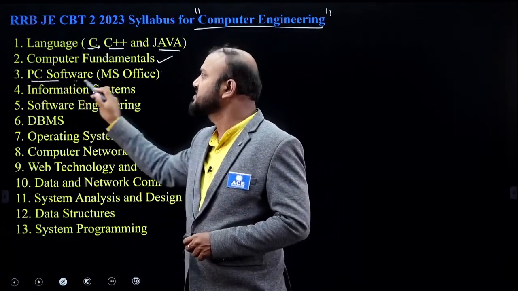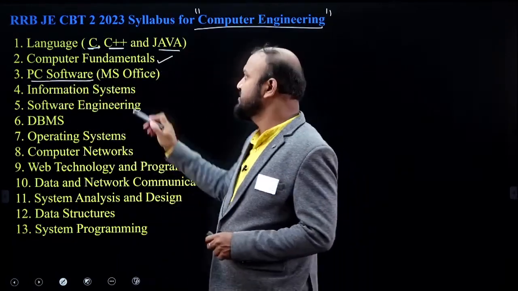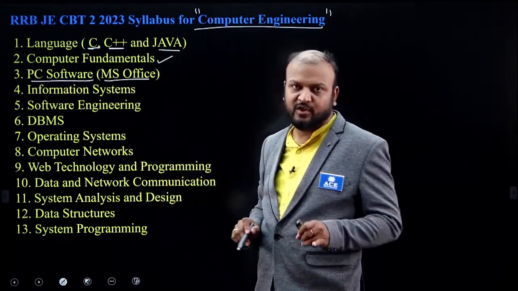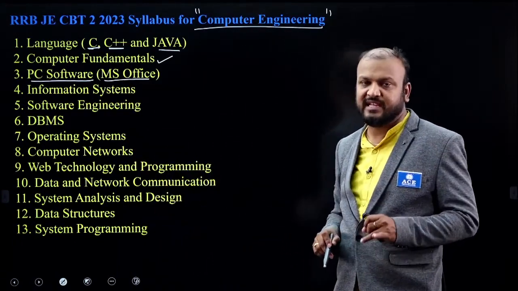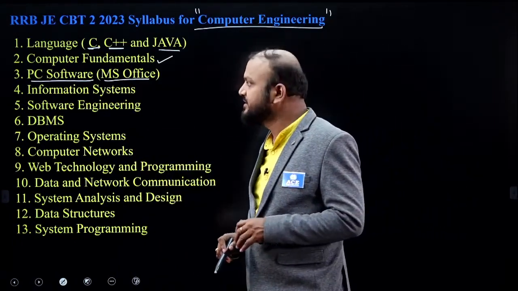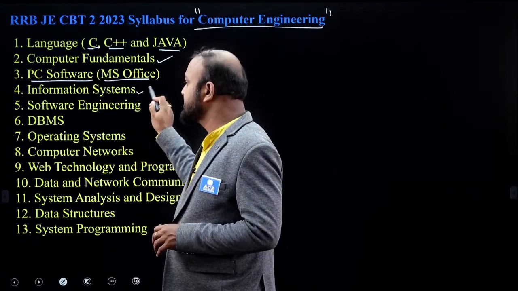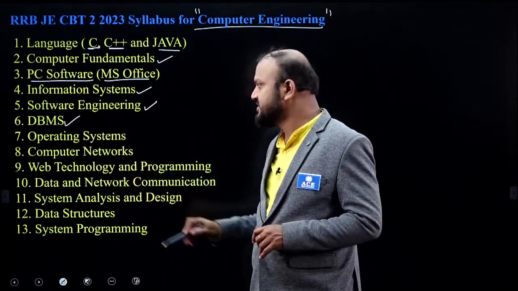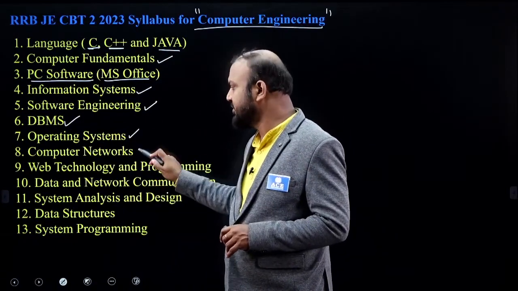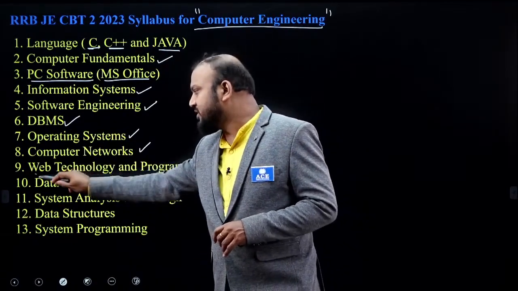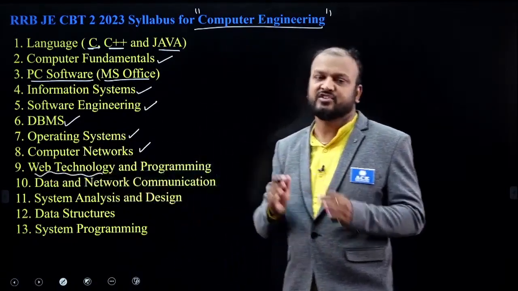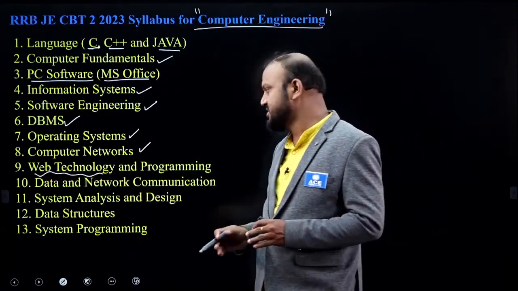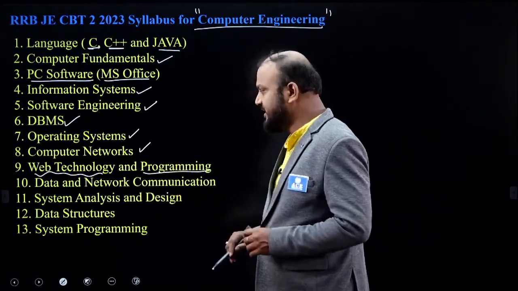And there is a topic called PC software, which will have MS Windows and MS Office tools like Word, Excel, and PowerPoint. Then information systems, software engineering, database management systems, operating system, computer networks, web technologies like HTML, CSS, JavaScript, and their programming,